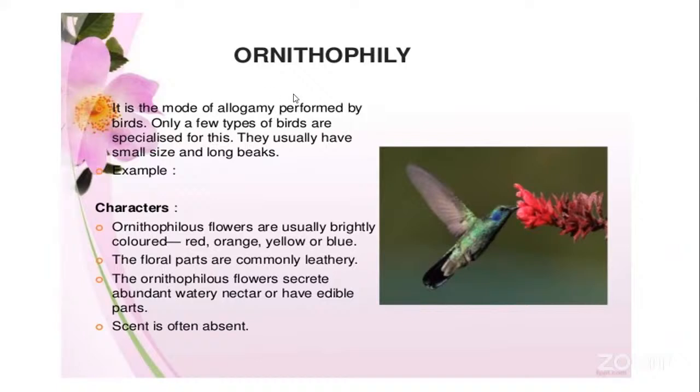So it is an ornithophilous type of pollination which is carried out by the birds. These birds are very small in size, and they develop very long beaks. Now here, to attract these birds, the plants are going to have some characteristic features, like very bright colored flowers such as red, orange, yellow, or blue, so that the color of the flowers will attract the birds, and the birds will visit the flower for collecting the nectar or for their eating habits.